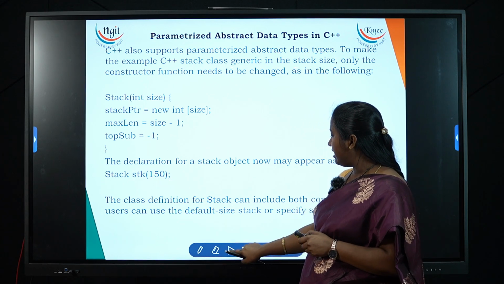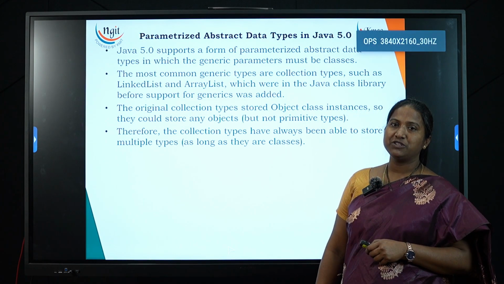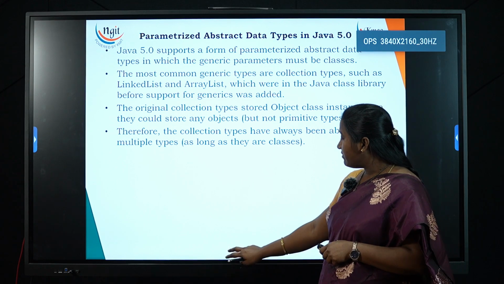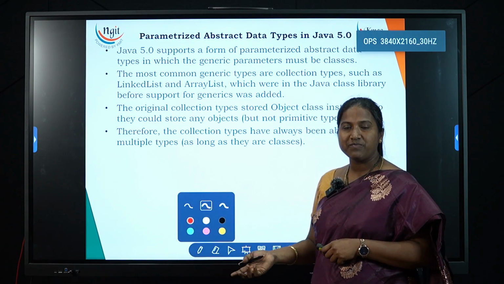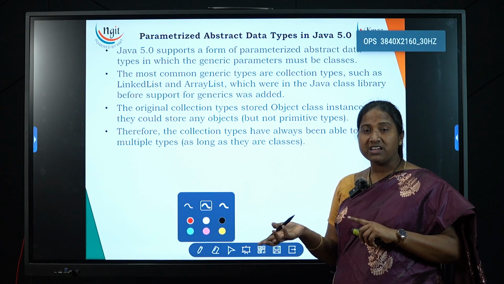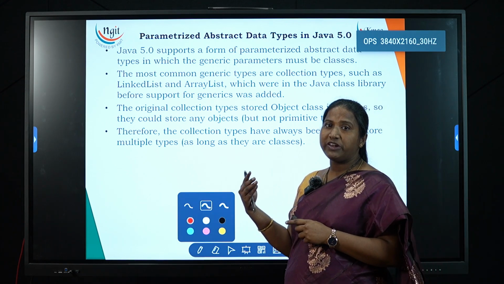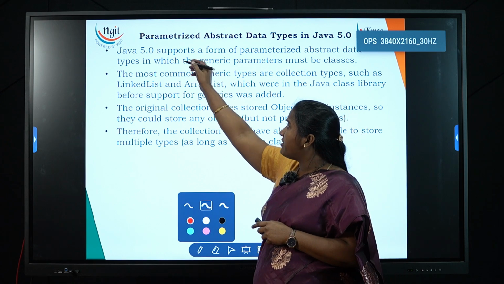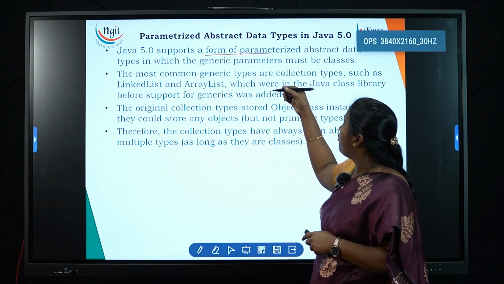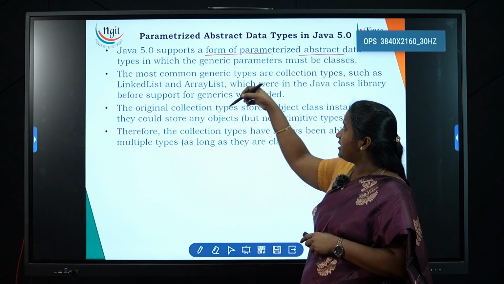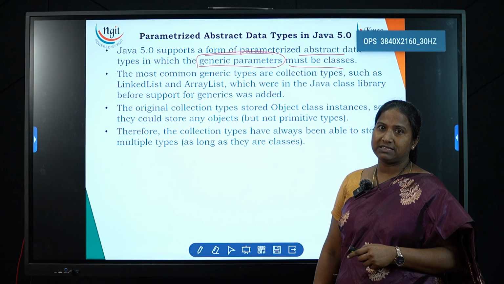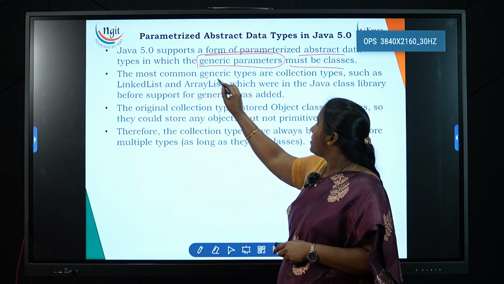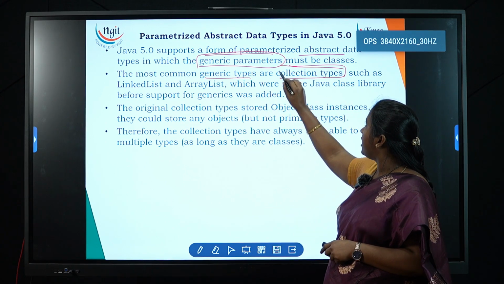Now we'll see about the next statically typed programming language, which is Java. Java will also overcome the problem of this scalar type, extending it to any kind of type, and the restricted size to any kind of size. Two problems will get overcome. Java 5.0 supports a form of parameterized abstract data type in which generic parameters must be classes. The most common generic types are collection types.